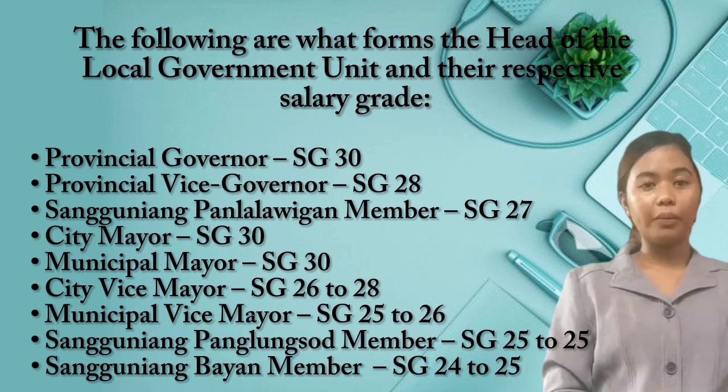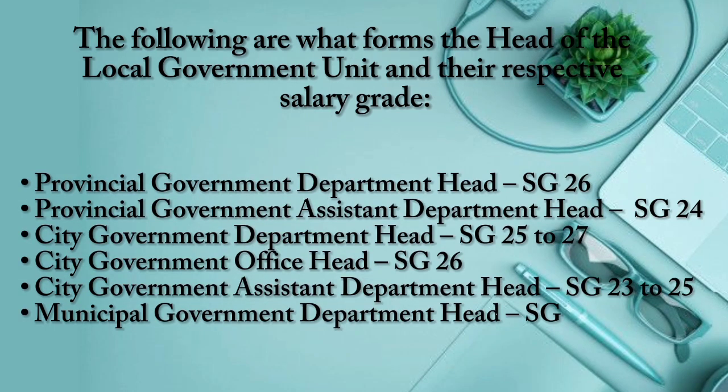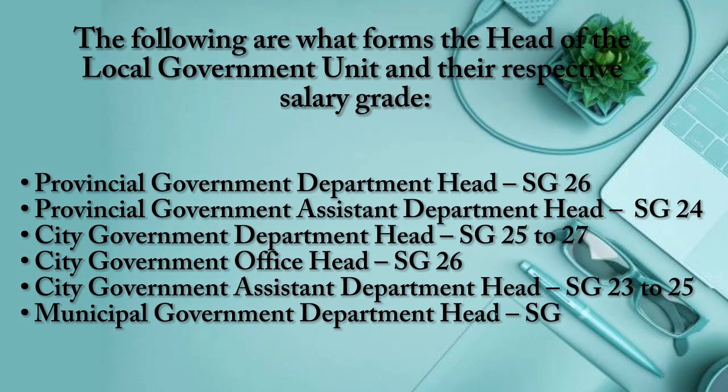The provincial government department head, SG 26, the provincial government assistant department head, SG 24. The city government department head, SG 25 to 27. The city government office head is SG 26. The city government assistant department head, SG 23 to 25.